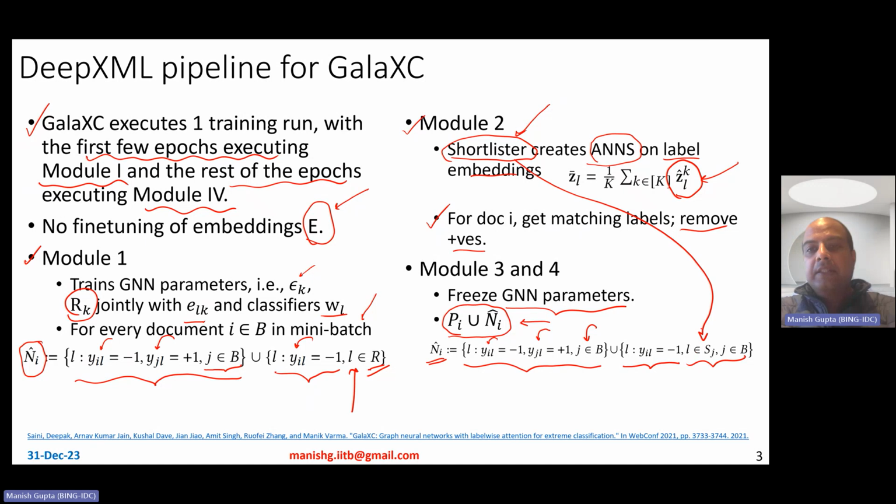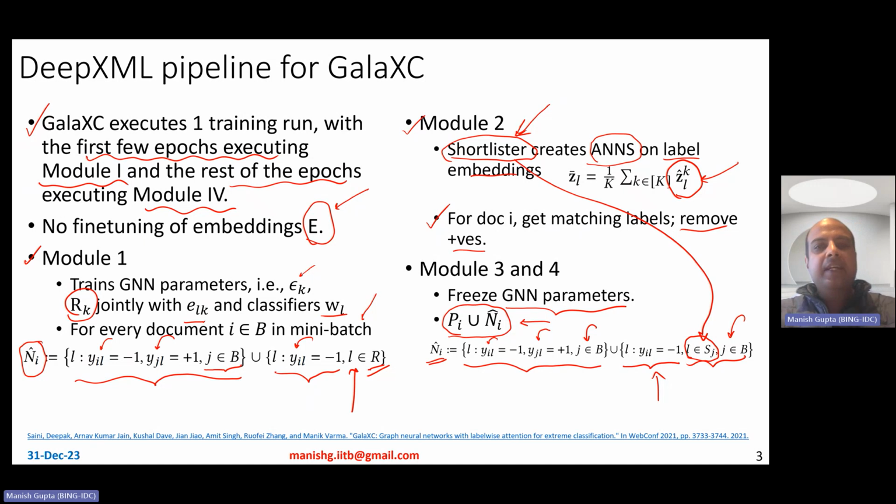The other thing is also that these labels should actually be sampled from SJ. So essentially, these labels should belong to the shortlister. So basically they are labels which are very, very close to this data point I, and essentially they are labels associated with at least some example in this batch, but they are negative for the data point I.